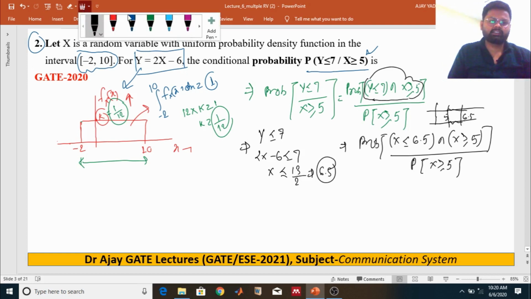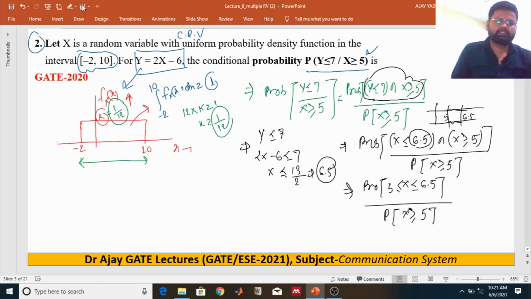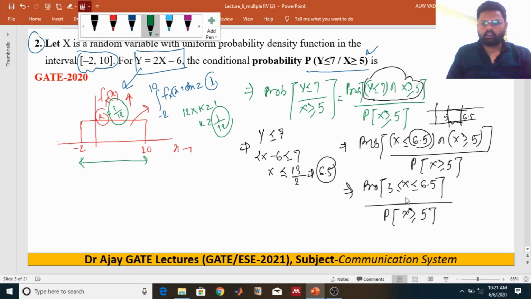So putting those regions, we will get the probability of random variable x less or equal to 6.5 and greater or equal to 5. So we have easily found the region of this random variable. So this question becomes easy.